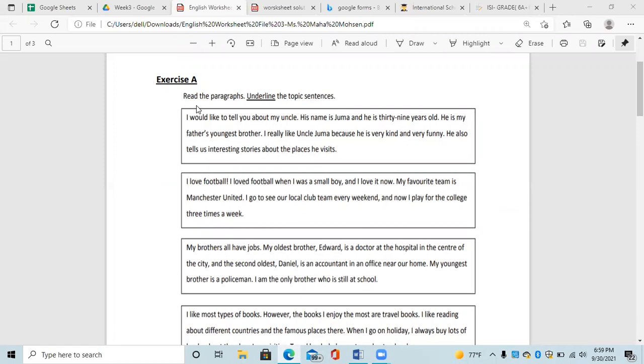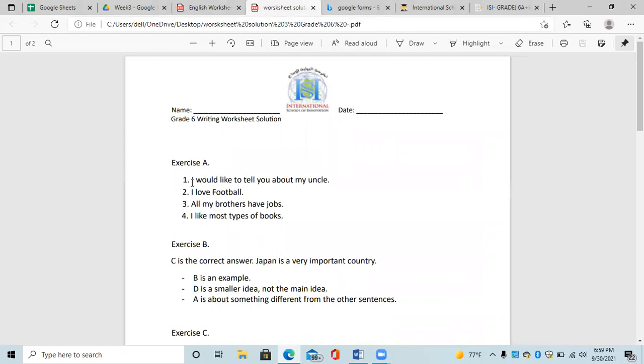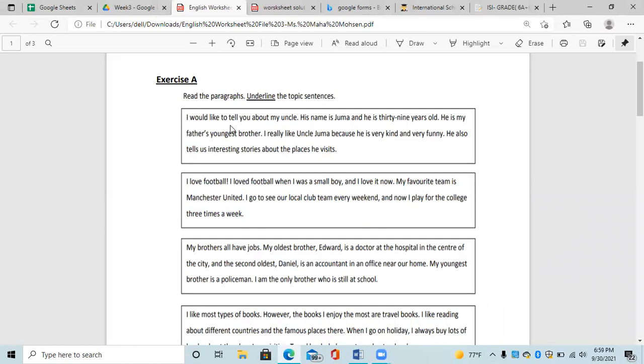In the first part, you have to read the paragraphs and underline the topic sentences only. So here you have the topic sentence for the first paragraph. For example, the first paragraph: I would like to tell you about my uncle. His name is Huma and he is 39 years old. He is my father's youngest brother. I really like Uncle Huma because he is very kind and very funny. He also tells us interesting stories about the places he visits.